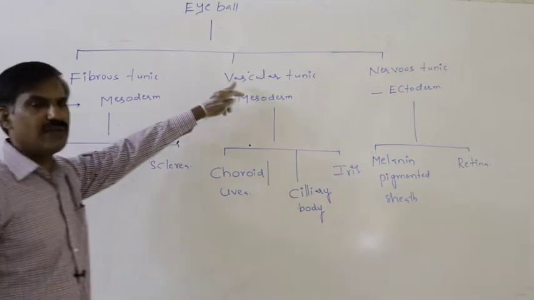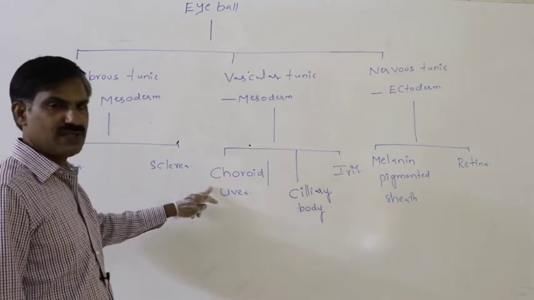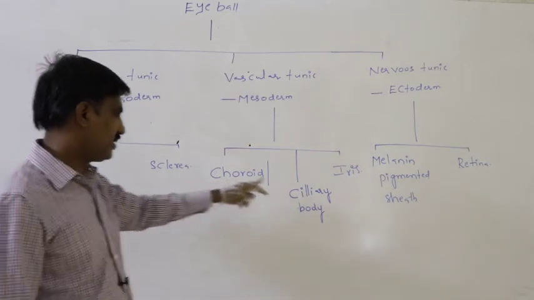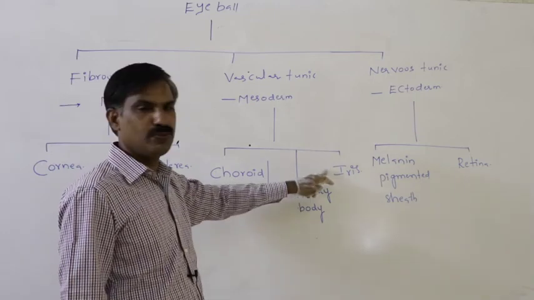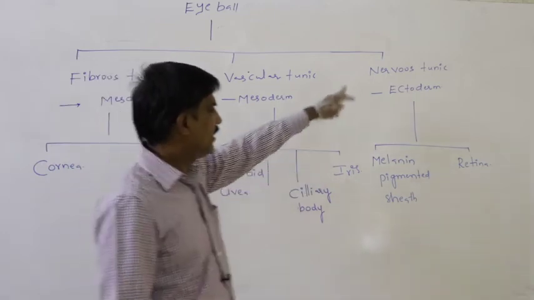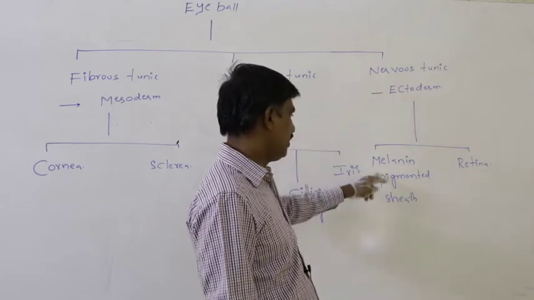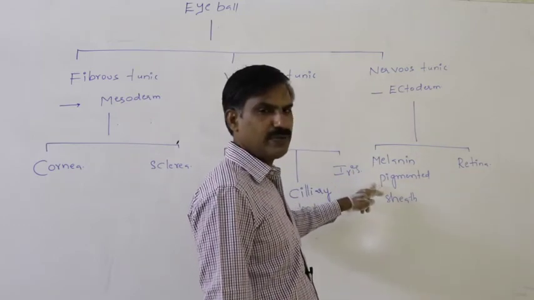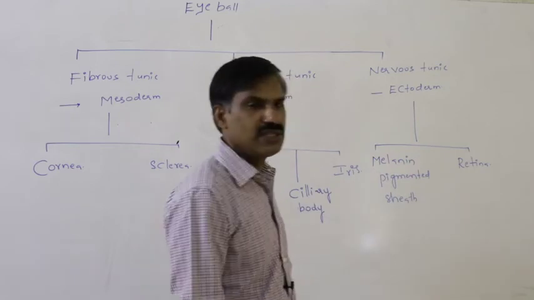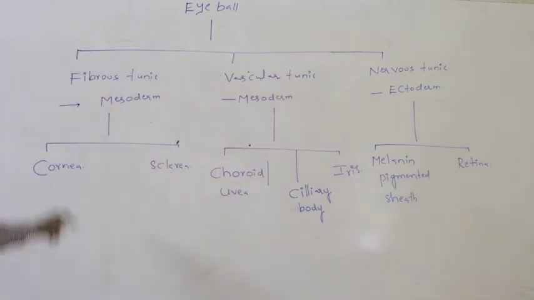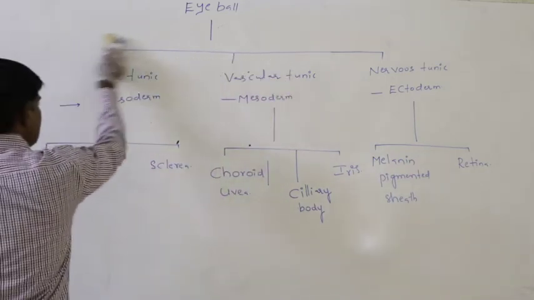In the vascular tunic, first is the choroid, second the ciliary body, third the iris. In the nervous tunic, the innermost layer, first is the melanin pigmented sheath, second one is the retina.